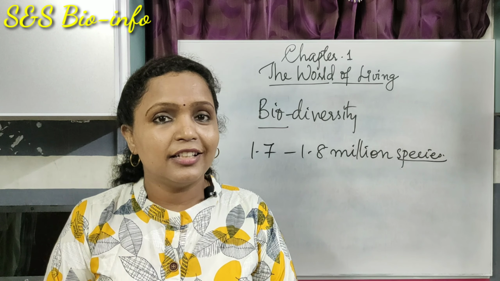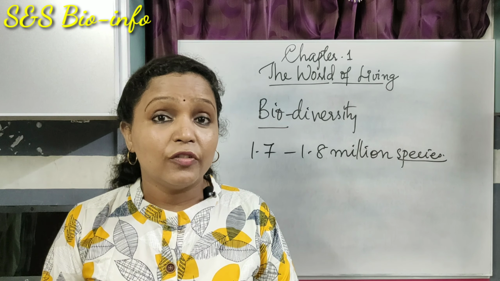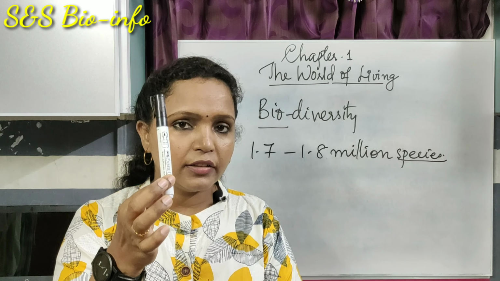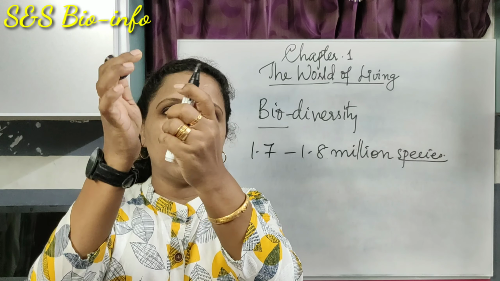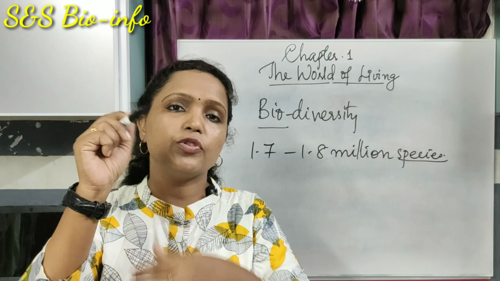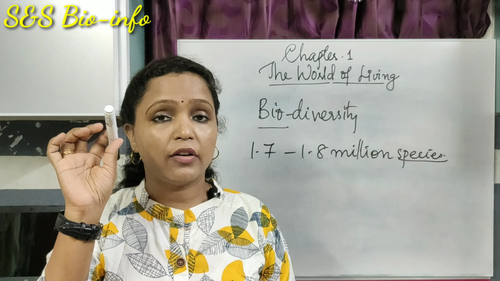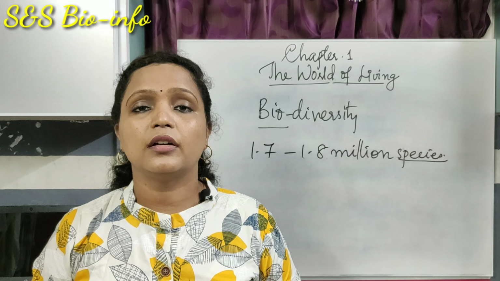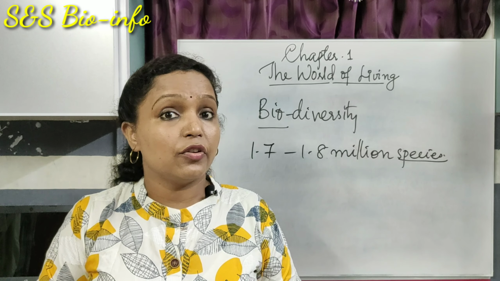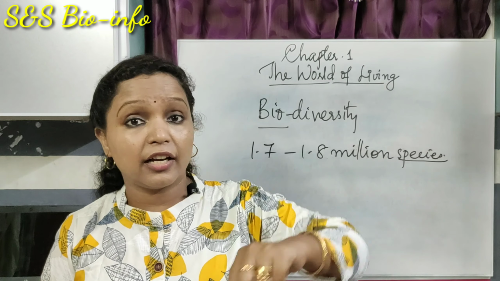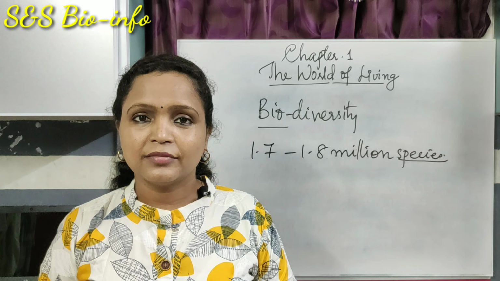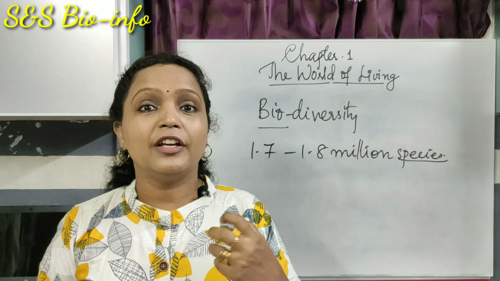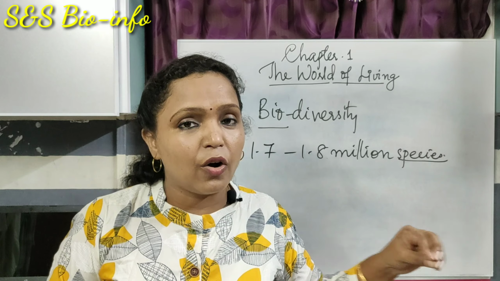How can we identify these living organisms? We can identify a living organism by its name. How can we identify this non-living thing? It has a body with a top and has ink inside it, so it is used for writing. By observing the morphological or external features, we can easily identify that it is a pen. Similarly, in the case of living organisms, by observing the external features, we can identify them, and also by using their name. So we need to put a name for each and every organism.